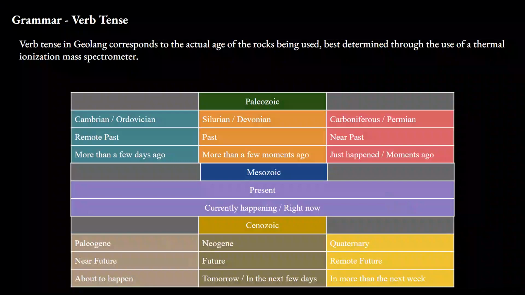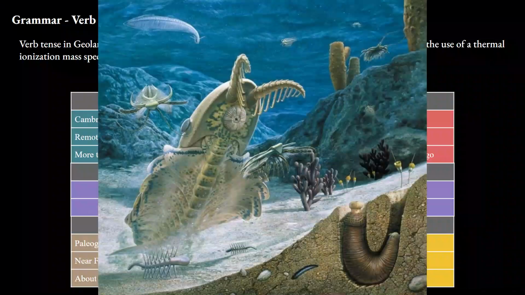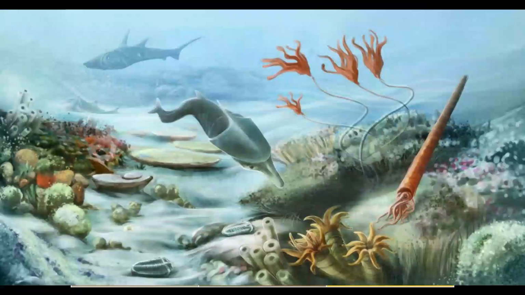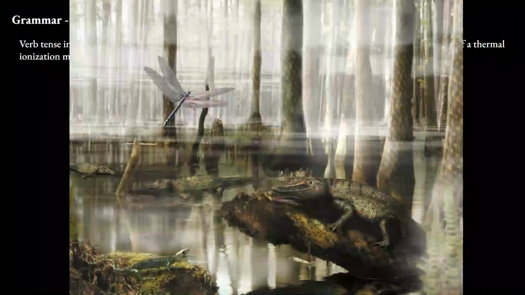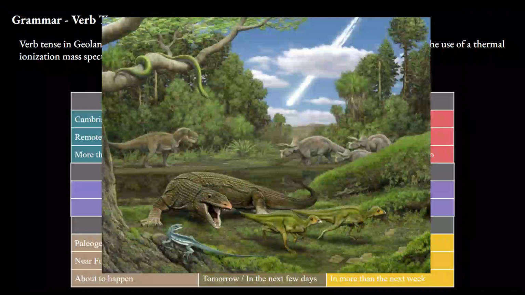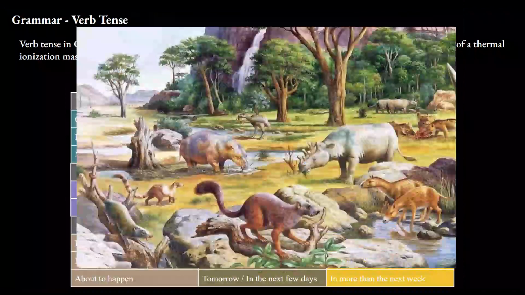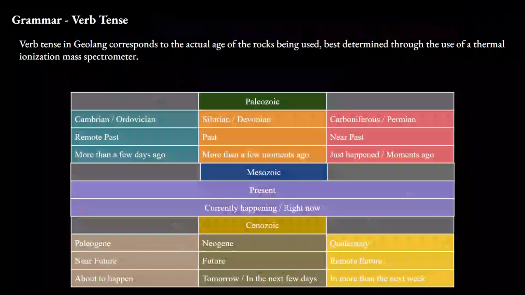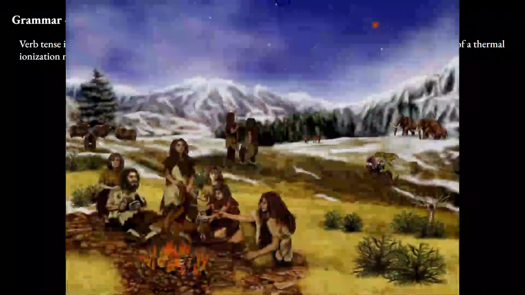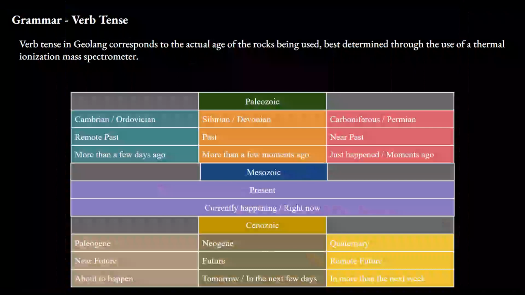where the remote past is indicated by a petreme being from the Cambrian or Ordovician periods, the past is indicated by a petreme being from the Silurian or Devonian periods, the near past is indicated by the Carboniferous or Permian periods, the present is indicated by the Mesozoic period, the near future is indicated by the Paleogene period, and the future is indicated by the Neogene period, and the remote future is indicated by the Quaternary period, which is our current period. Makes sense, right?